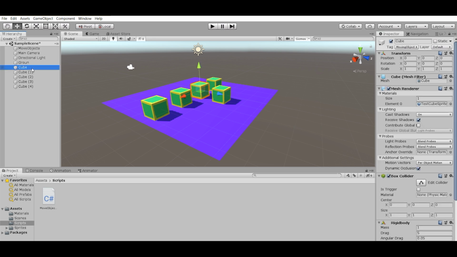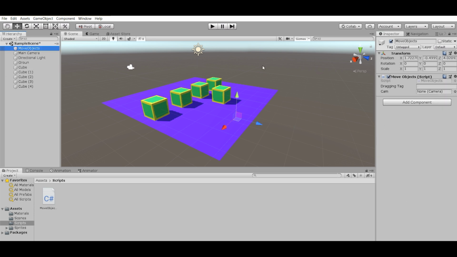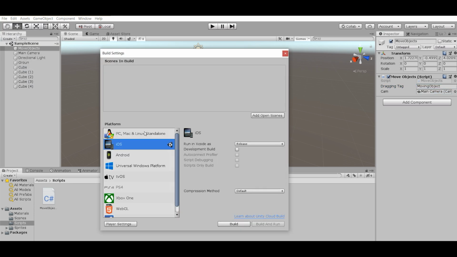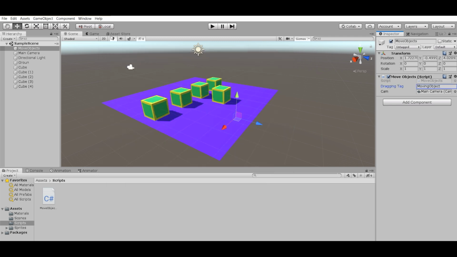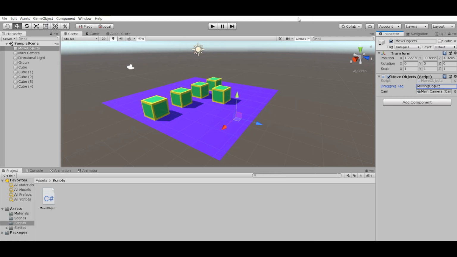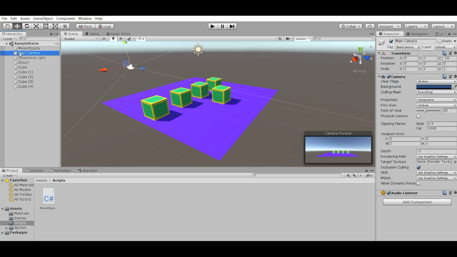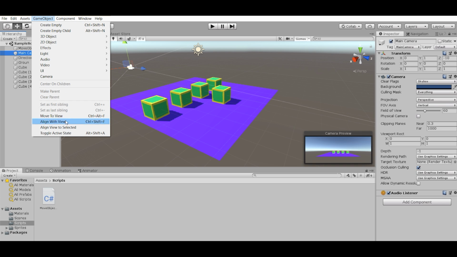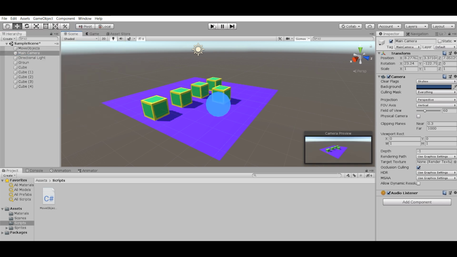Before we start, we need to fill the dragging tag variable and drag and drop our main camera in a camera variable. I decided to show you how it works on my iPhone, so I changed the platform to iOS as we did before, and in project settings you should find the Unity Remote device and select your device. For a better view, let's set Align with View for our main camera to see all our cubes. Let's start.